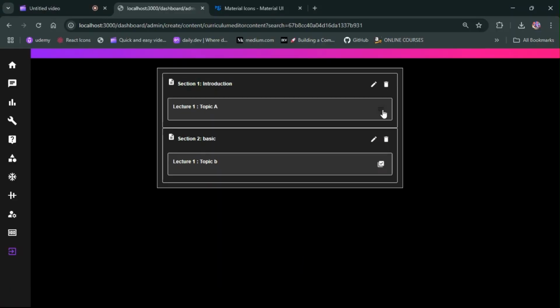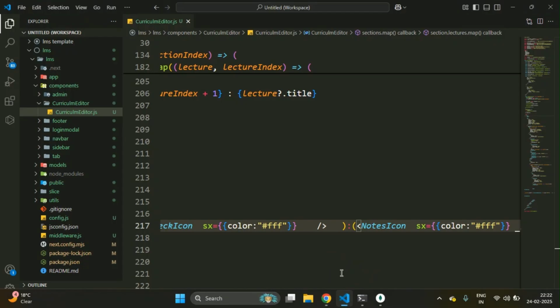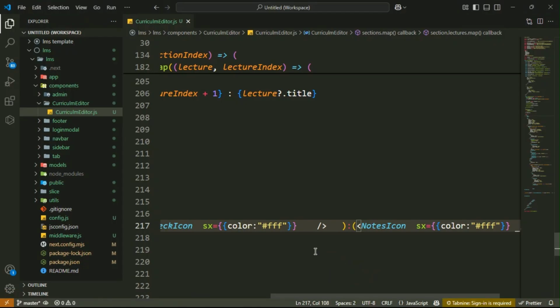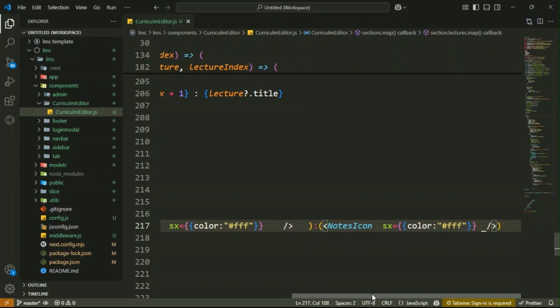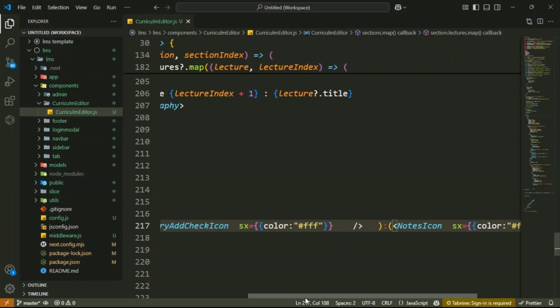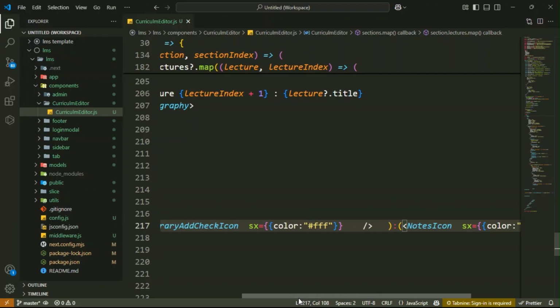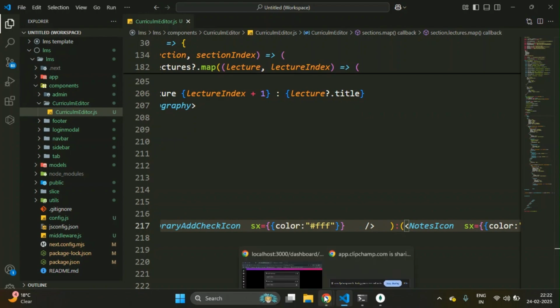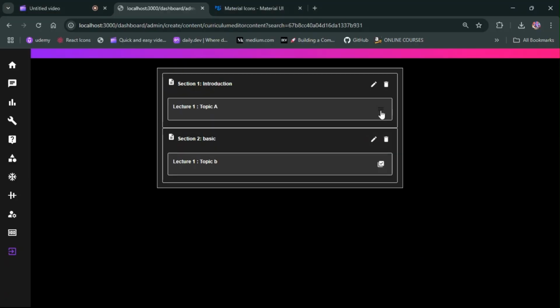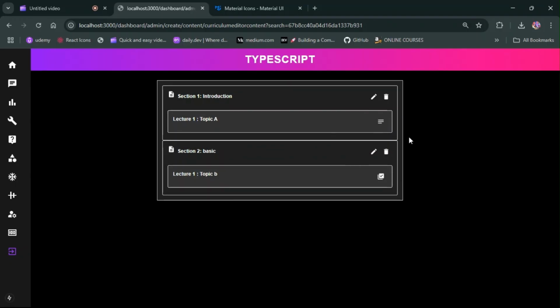You see here we have different icons, but the color is not applied. Here what happened with the color? Now we have the colors, white. Okay, now it is looking very good, guys.